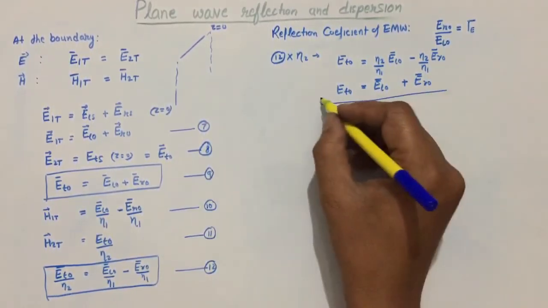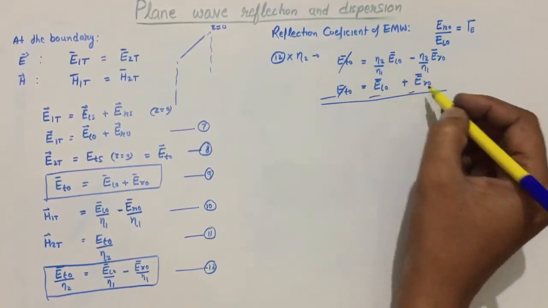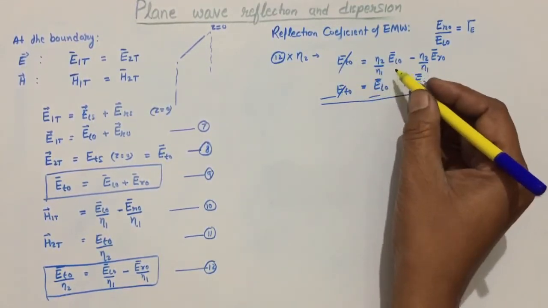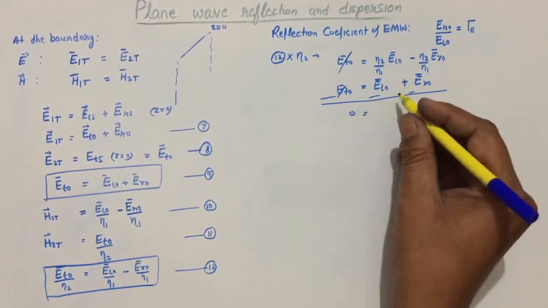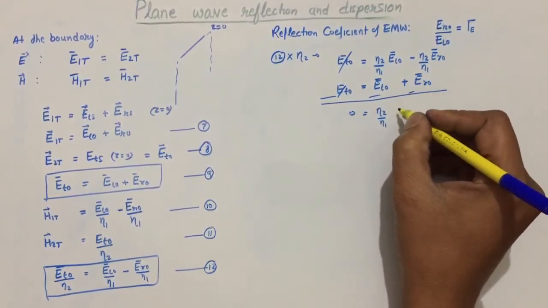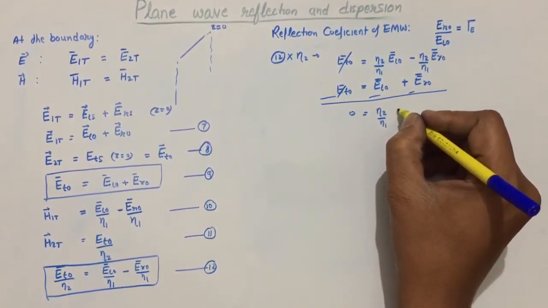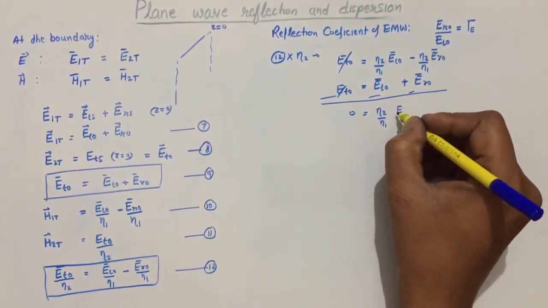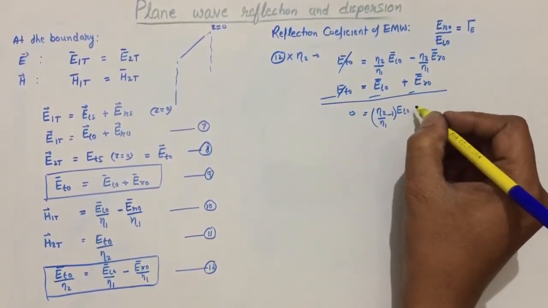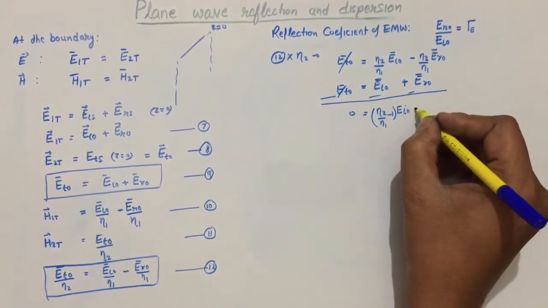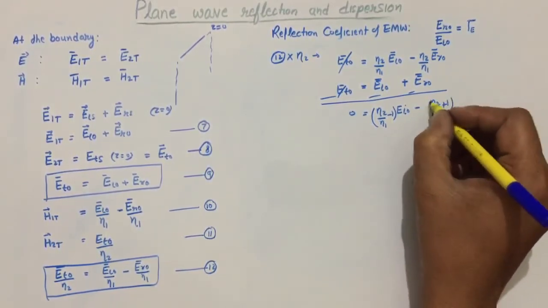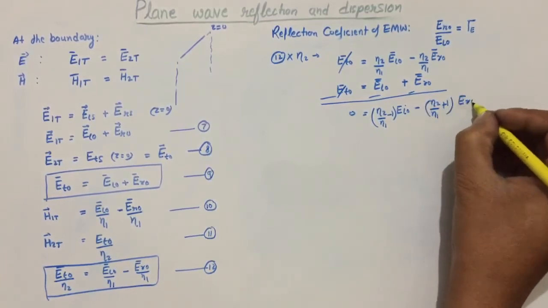Now if we subtract, then these two will cancel out. This will be eta 2 minus eta 1 times Ei naught, minus eta 2 plus eta 1 times Er naught.